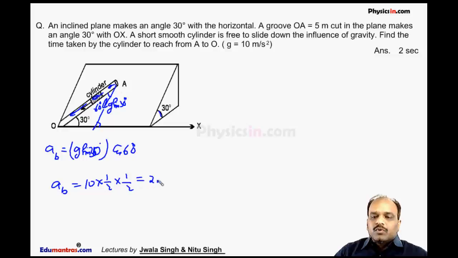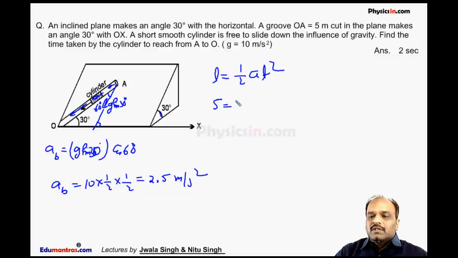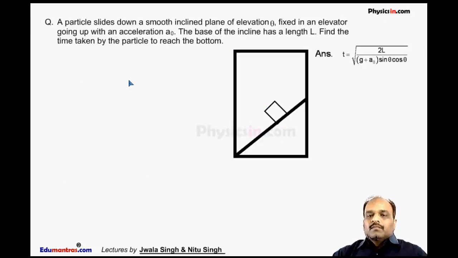So it is 2.5 meter per second square. So I can say L is equal to 1 by 2 a into t square. So L is 5 meter, that is 1 by 2 a is 2.5 into t square. So this comes out to be 2. So t is equal to root over 4, that is 2 seconds.